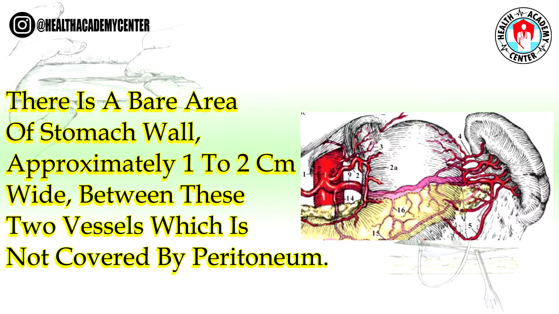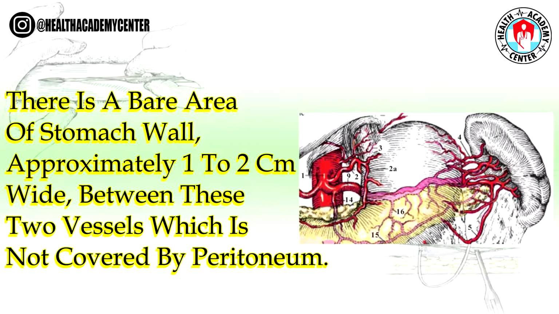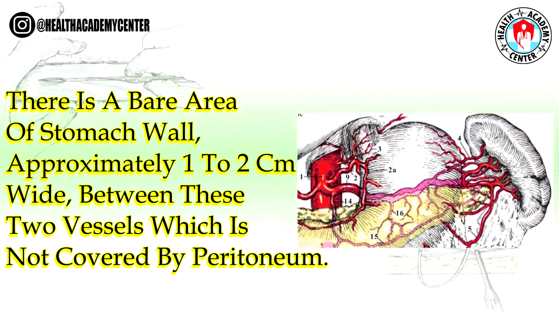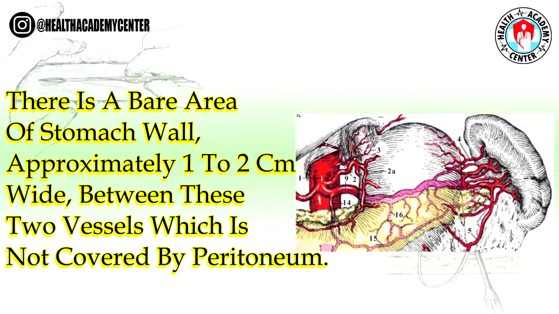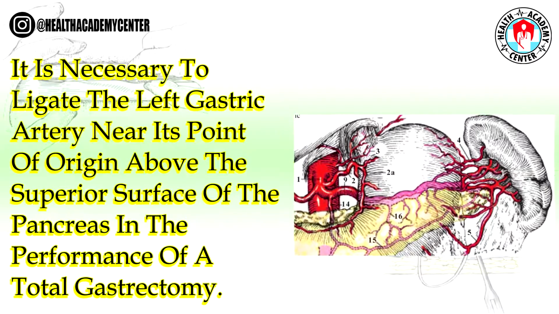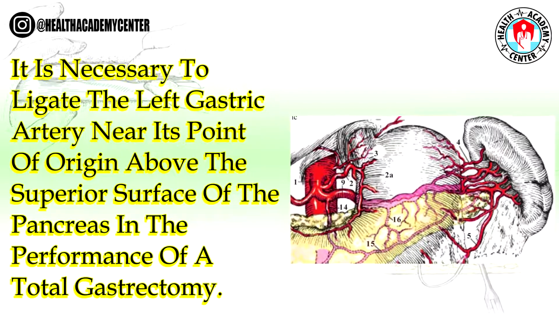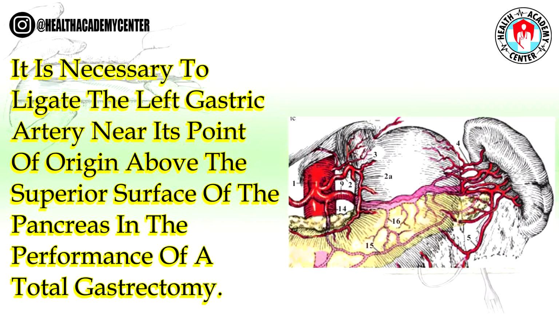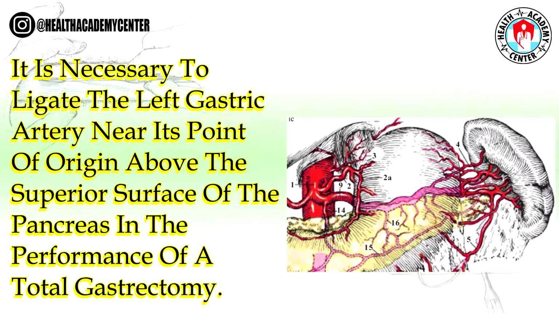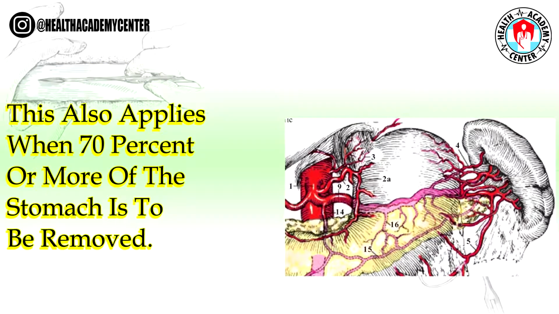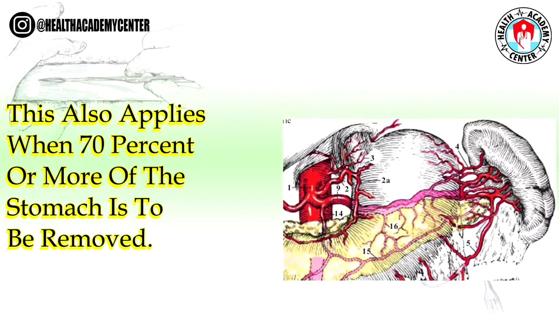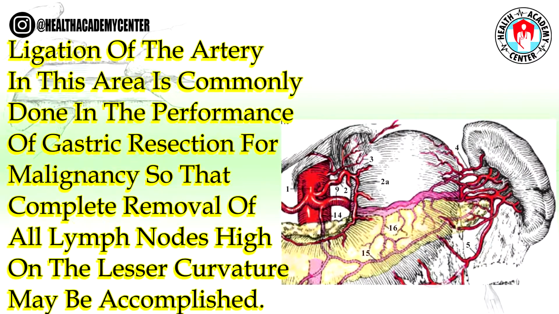There is a bare area of stomach wall, approximately 1 to 2 centimeters wide, between these two vessels, which is not covered by peritoneum. It is necessary to ligate the left gastric artery near its point of origin above the superior surface of the pancreas in the performance of a total gastrectomy. This also applies when 70% or more of the stomach is to be removed.